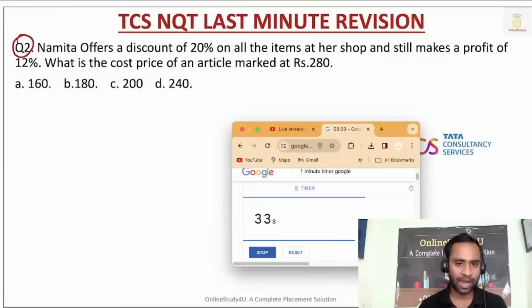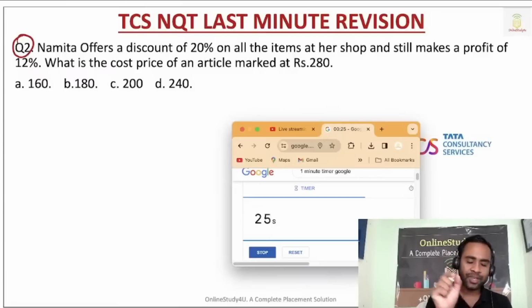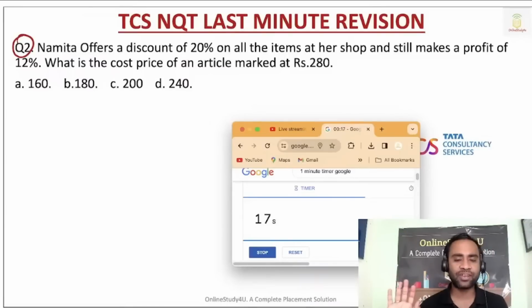Friends, one thing you have to keep in mind: when you go to a mall, you will see the article and there will be a tag. That is nothing but the marked price. On that you will be getting a discount, and that will become the selling price.